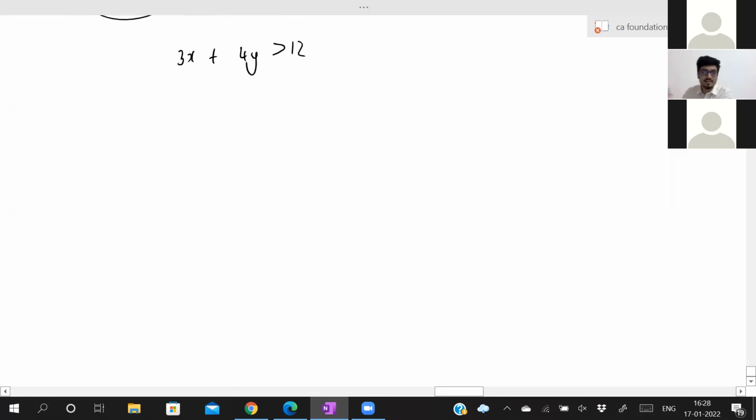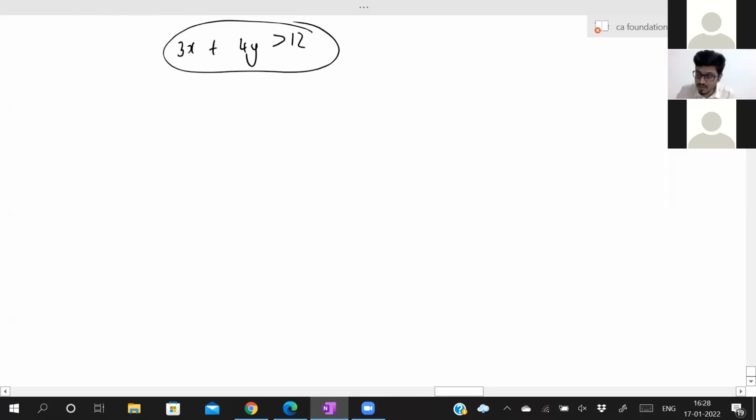Now this is also a linear inequality. We don't know is equal to. It is greater than or lesser than, or greater than or equal to, or lesser than or equal to. They have not given 3x plus 4y is equal to 12. Now how to put a chart for this? How to put graph for this? What is the first step? Step 1. We'll write down 3x plus 4y is equal to 12. We'll change the sign to is equal to. This is our first step. Now second step, what will we do? We'll bring 12 to left hand side. 3x plus 4y divided by 12 is equal to 1. Correct?